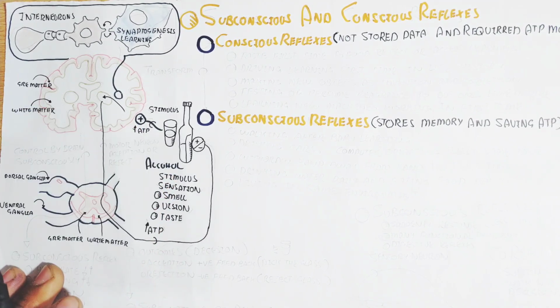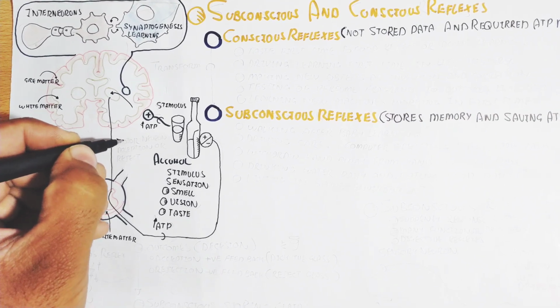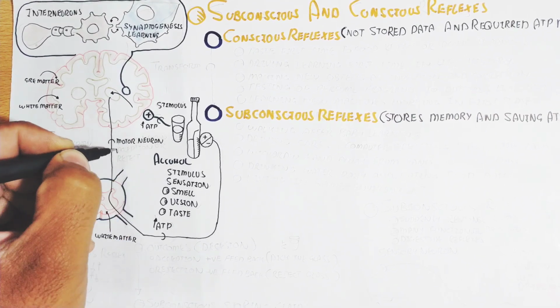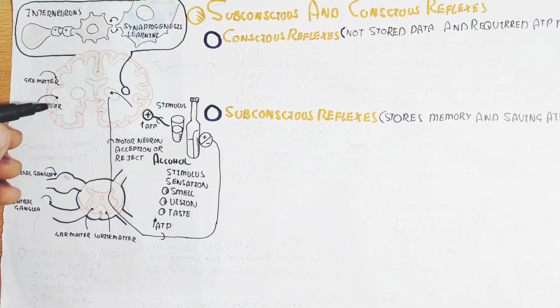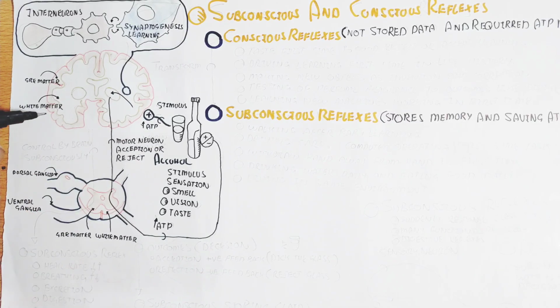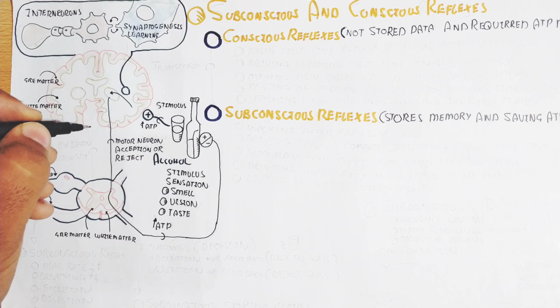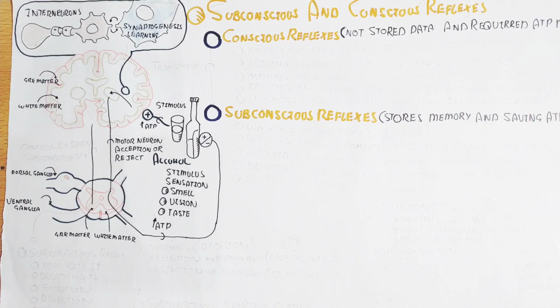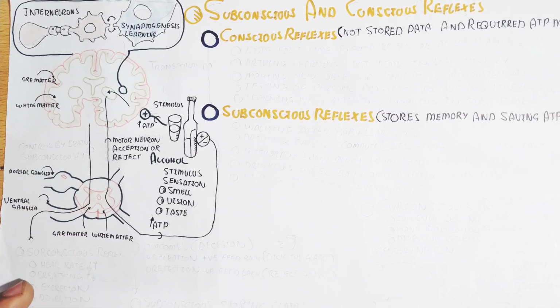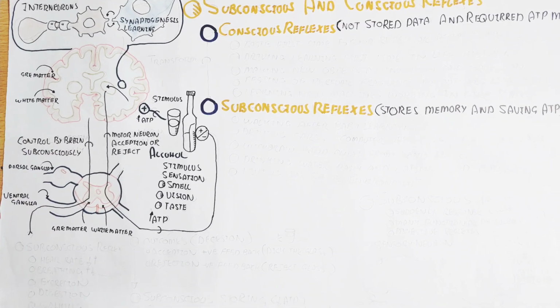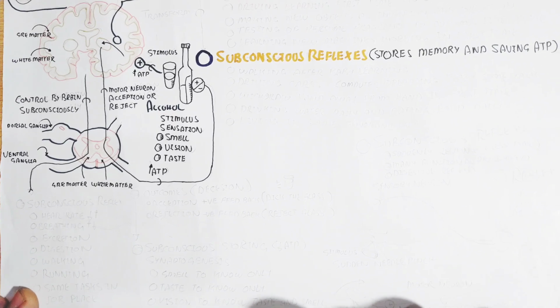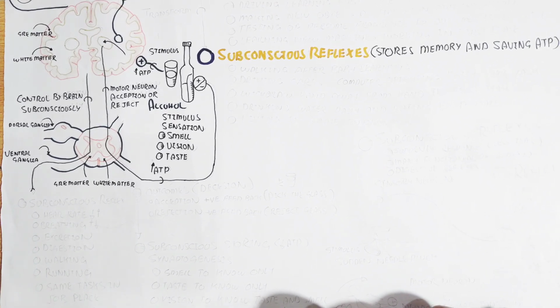So conscious thought and conscious reflexes are the decision making, either I drink or not. In this, the motor neuron accepts or rejects on the basis of the situation. On the other hand, the subconscious is also controlled by the brain subconsciously, but sometimes not by the brain, for example the reflex arc, which we will discuss in this video.